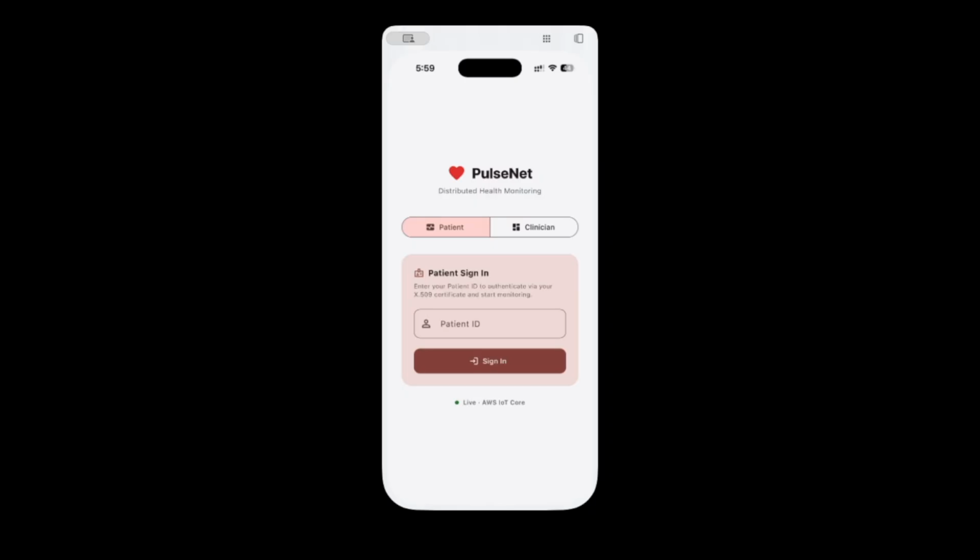You have seen the architecture, the device, the cloud, the clinician. Now I want to show you the patient experience and the clinician experience. Same code base, two completely different worlds. Let's start with the patient.